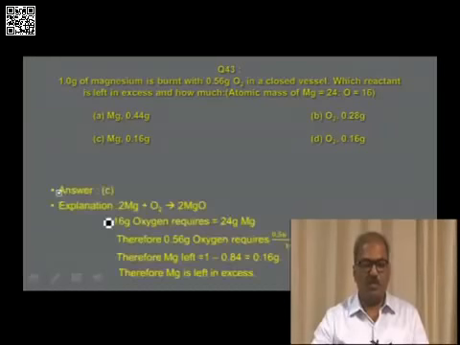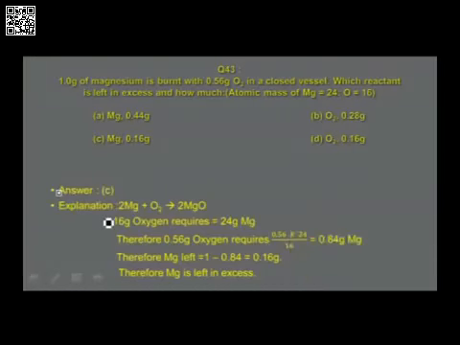See, this is how that particular question is answered. According to the equation, 2 Mg plus O2 gives 2 MgO. Or if you get the relation, you find 16 grams of oxygen requires 24 grams of magnesium. Therefore, 0.56 grams, in the numerical it is given 0.56 grams of oxygen requires how much of magnesium? 0.56 into 24 divided by 16, that is equal to 0.84 grams of magnesium.